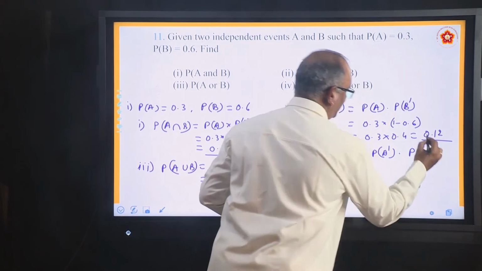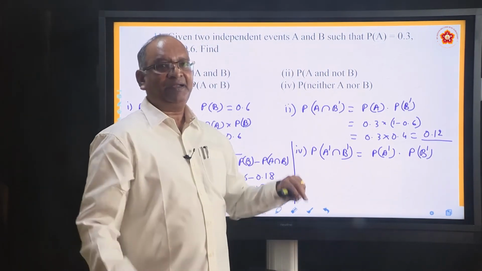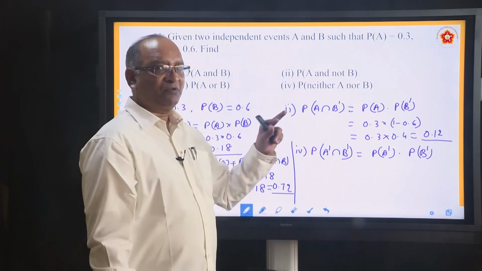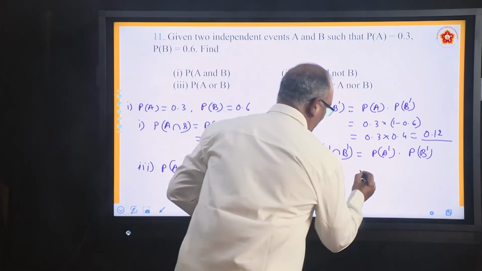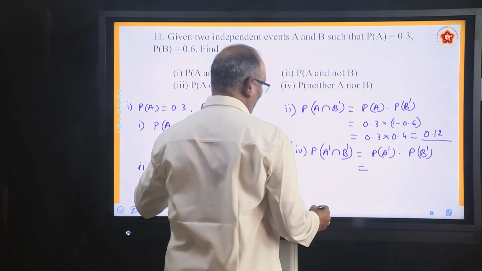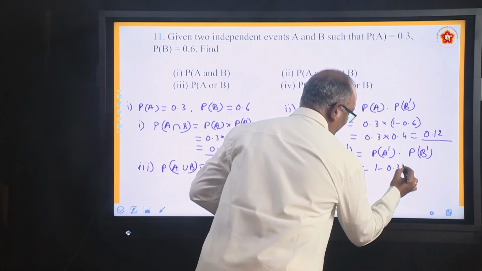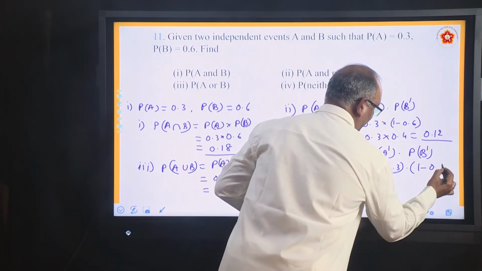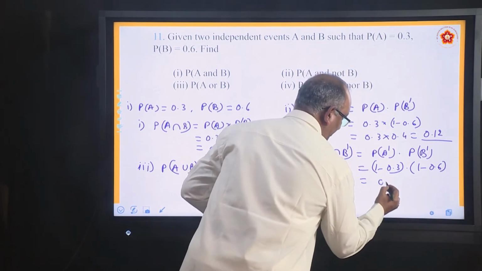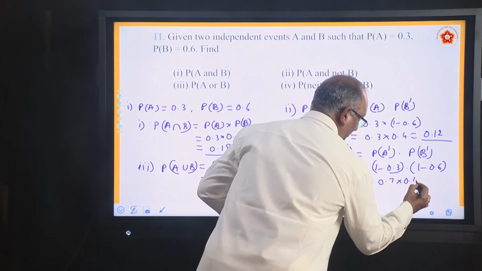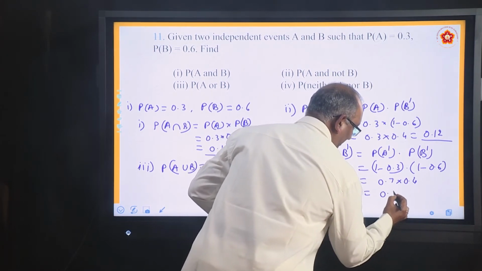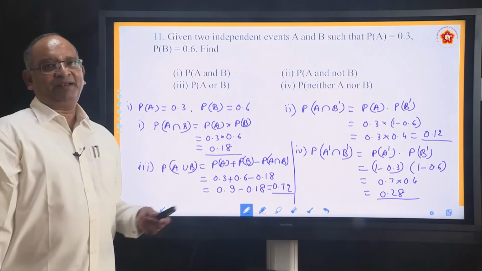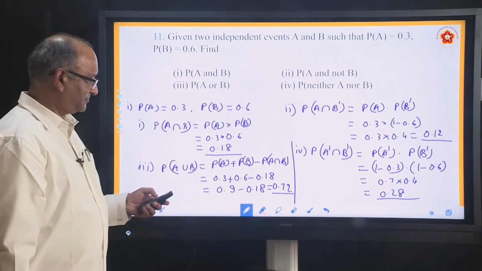How you can say this? Because we know that if A and B are independent, A dash and B dash are also independent. If they are independent, the product of the probabilities is equal to their intersection. So substitute. What is PA dash? PA is 0.3. So this is 1 minus 0.3 into 1 minus 0.6. So this is 0.7 into 0.4. So the answer is 0.28. So in this manner we will be able to solve these problems.